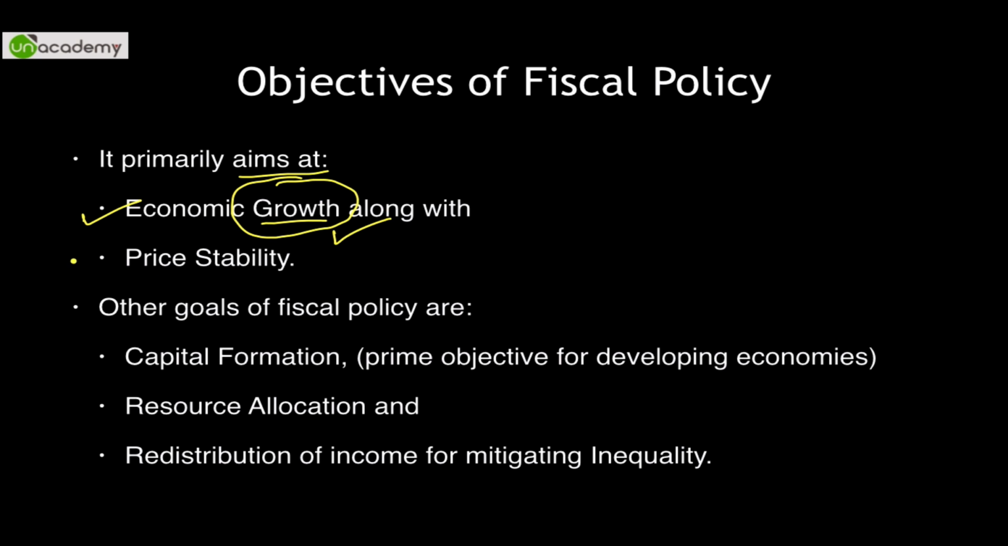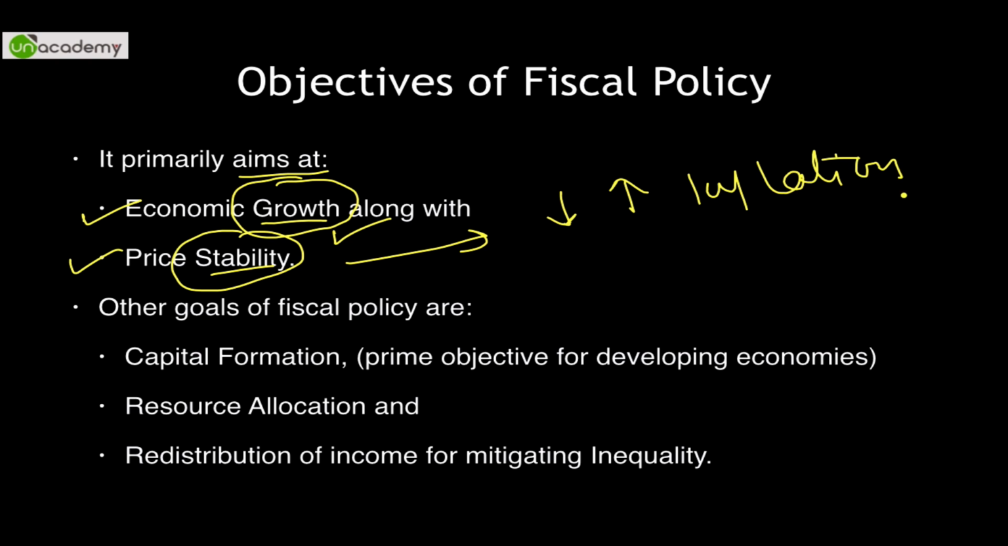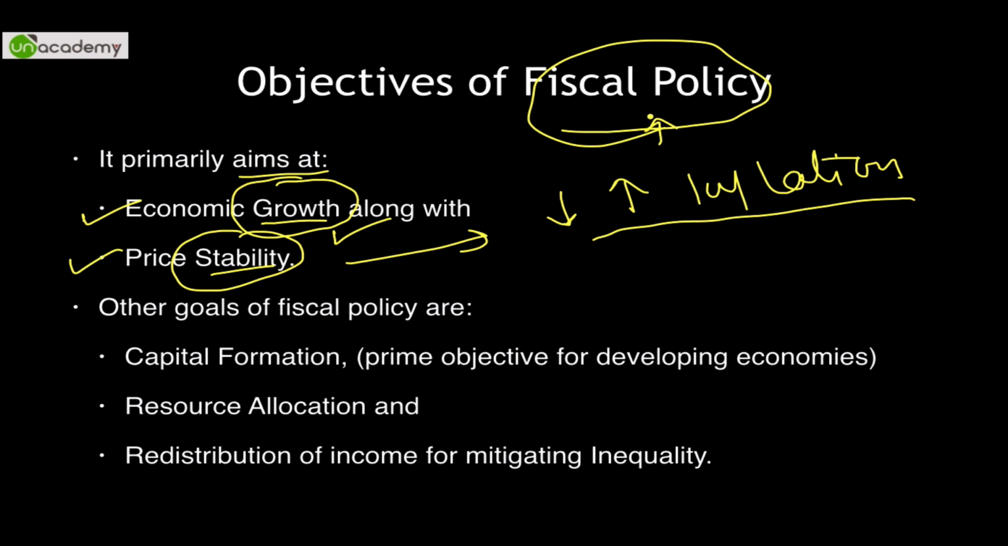Second is stability of price. How does the government maintain price? Through increasing or decreasing inflation. Please remember this. To modulate inflation, even the government of India has a tool in its hands by the name of fiscal policy. So it's not just monetary policy that is taking care of inflation, it's also fiscal policy that looks after the inflationary aspect.